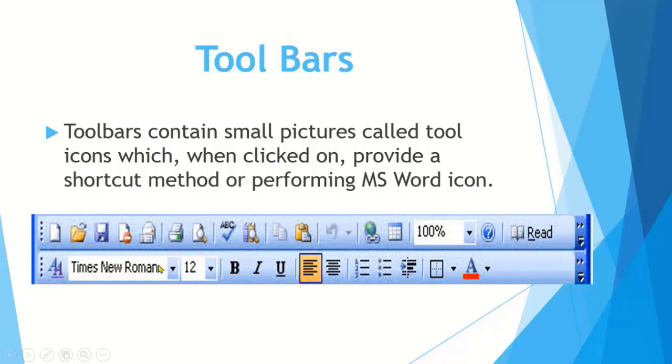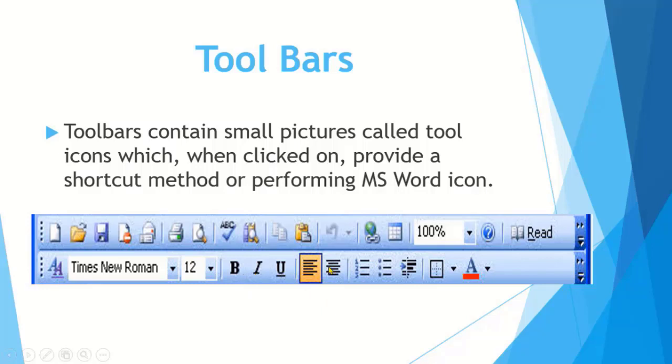In the same way, the lowermost bar, which is called formatting toolbar, contains different formatting commands, such as you can change font style, you can change size of the text, you can make the text bold, italic, underline.